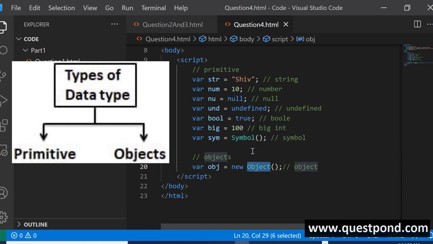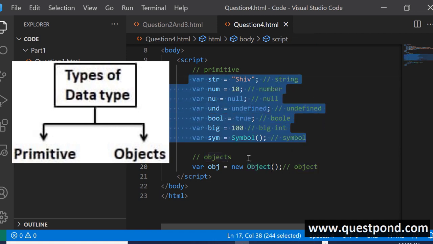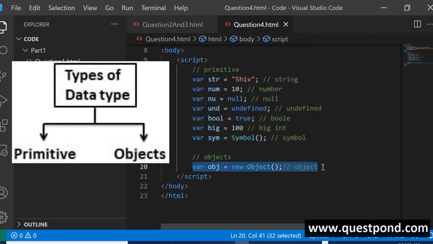And then in objects, we have objects. The objects can be like, one is the object of the JavaScript, or it can be your own object, like customer object or supplier object or whatever. So we can classify that category just into objects. So there are 8 data types, 7 which are primitive and 1 which is an object.